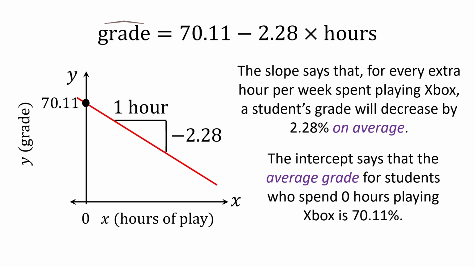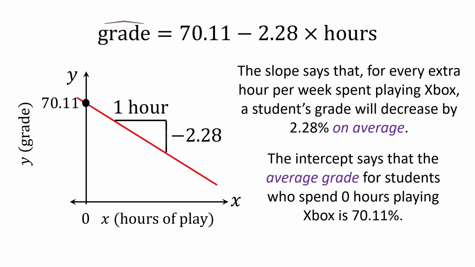But if, let's say, students played at least 2 hours per week, which means no students actually played less than 2 hours, in that case, interpreting the intercept would be an extrapolation. And that would be something we're not supposed to do.